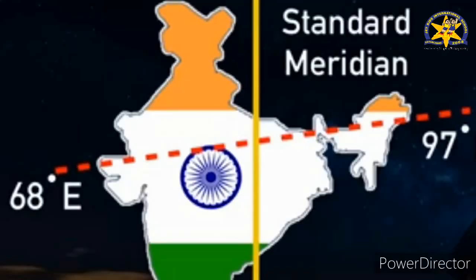Why is it the standard meridian, and why was this one selected? This standard meridian passes through 82 degrees 30 minutes east. This is the line that divides our west to east extent into equal halves. It is the exact half of India's east-west extent, so it is very helpful.